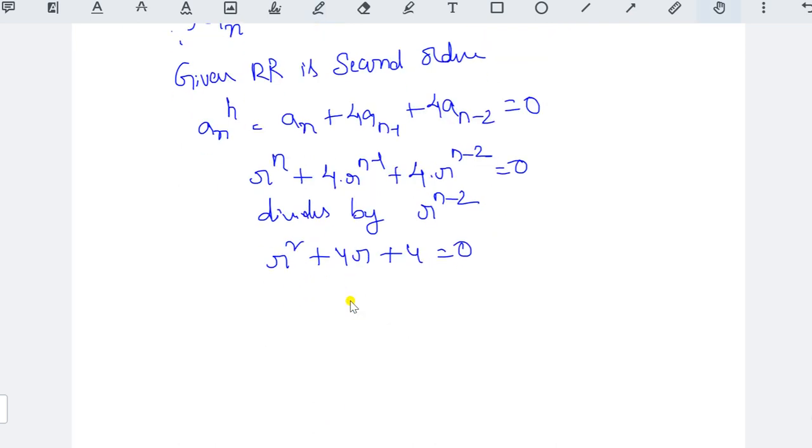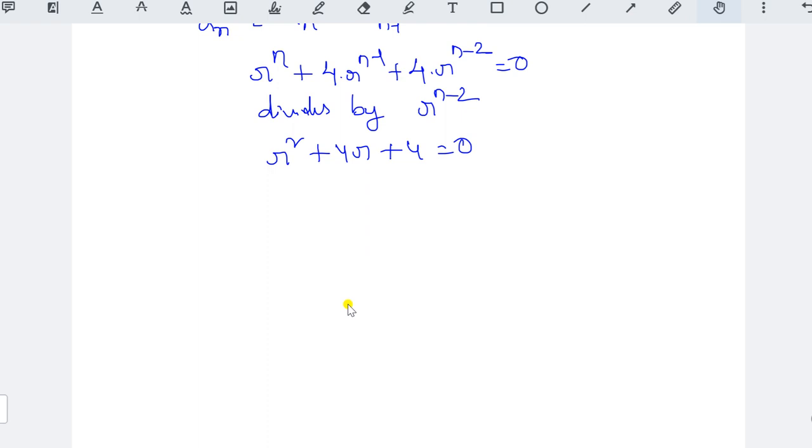This is a quadratic equation, ax squared plus bx plus c equal to 0. Here we got roots r plus 2 into r plus 2. That means r1 and r2 both are minus 2. r plus 2 equal to 0, that means r equal to minus 2. So here we got repeated real roots, not distinct ones.